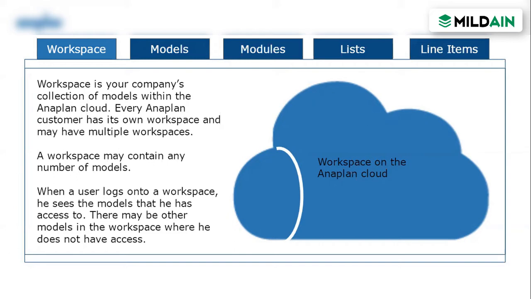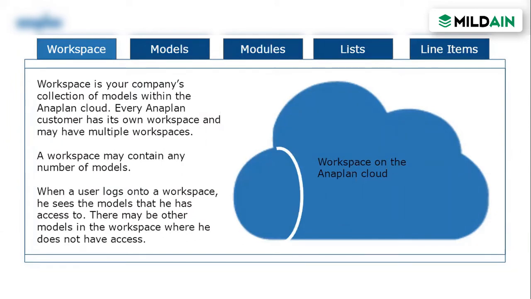So any organization that thinks about planning their business will purchase a private workspace from the Anaplan vendor. Not necessarily just one workspace. They can have multiple workspaces to plan their businesses. For example, if an XYZ organization wants to plan their finance business, their sales business, or their operations side, they will have three workspaces, and each of those workspaces will have all the data pertaining to that business, and all the processing will happen within it.